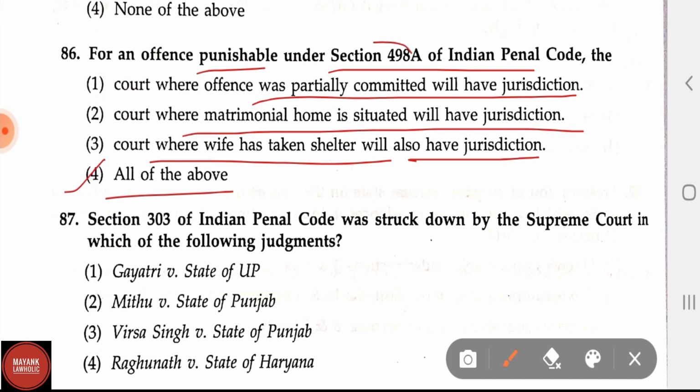Section 498A of IPC talks about whoever, being a husband or the relative of the husband of a woman, subjects such woman to cruelty shall be punished with imprisonment for a term which may extend to 3 years and shall also be liable to fine. So this section 498A talks about cruelty.